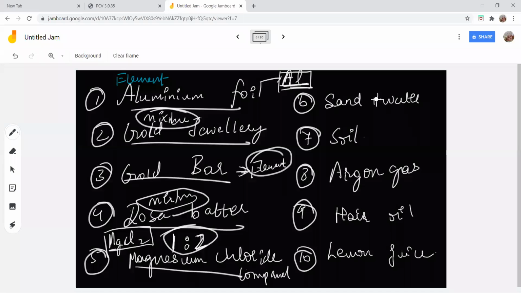What about sand and water? The sixth one is a mixture. Yes, definitely, it is a mixture. All of you have given the right answer. Next, go to the seventh one, soil. Soil is a mixture. Good. All of you are giving the right answer. Soil is also a mixture.